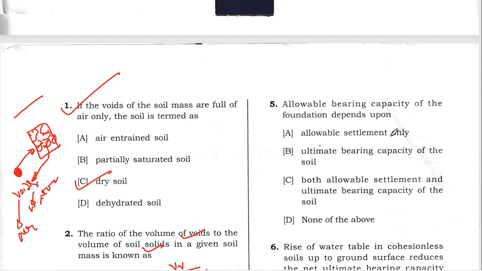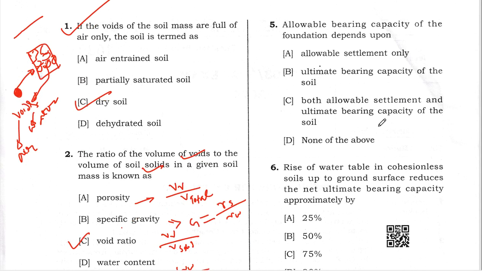Next question. They have asked that allowable bearing capacity of the foundation depends on. Here we have various options: allowable settlement only, ultimate bearing capacity, both allowable settlement and ultimate bearing capacity of the soil. Once you go to the field, you may know that while any site investigation is done, we consider two criteria.